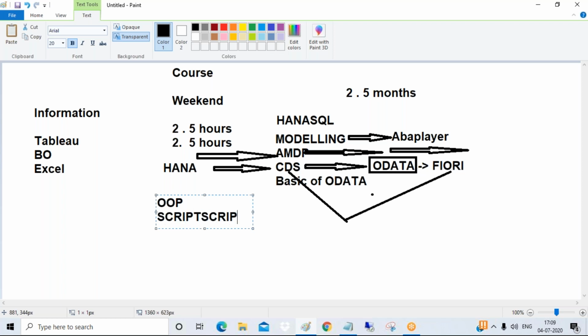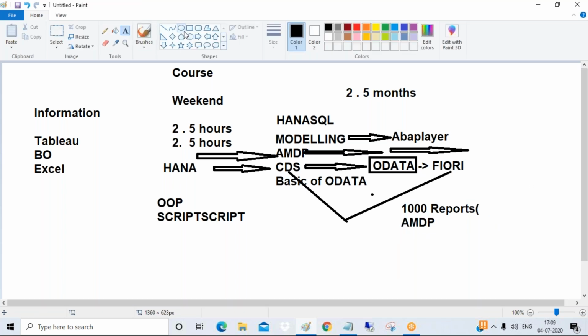Now, suppose in SAP we have 1,000 reports. In real time, all these 1,000 reports are taking a lot of time. They are showing dumps and timeout exceptions. So these 1,000 reports will be converted into AMDP. Why? Because AMDP is very fast.